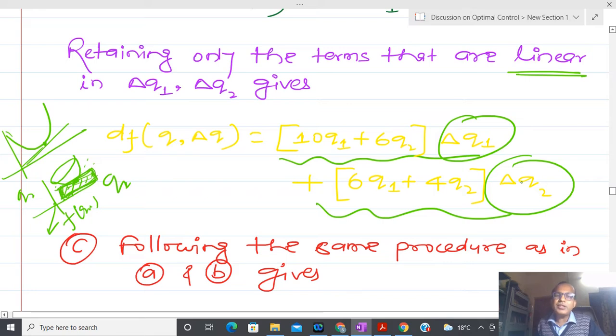Now I will ask you another question. Subham, could you please guess: whenever I am talking about maxima and minima, at that time I have to put this equal to 0. So what is the interpretation of 0 if df is equal to 0?